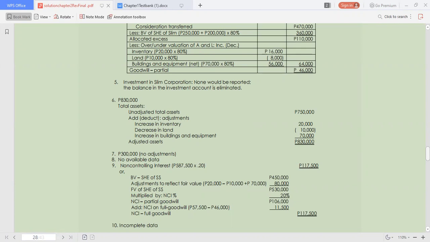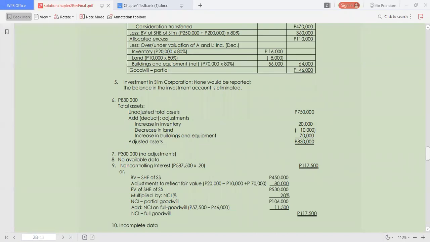Then we add the NCI on full goodwill as the difference between 57,500 and 46,000. So we have 11,500, the total 117,500. That answers number 9, the non-controlling interest.